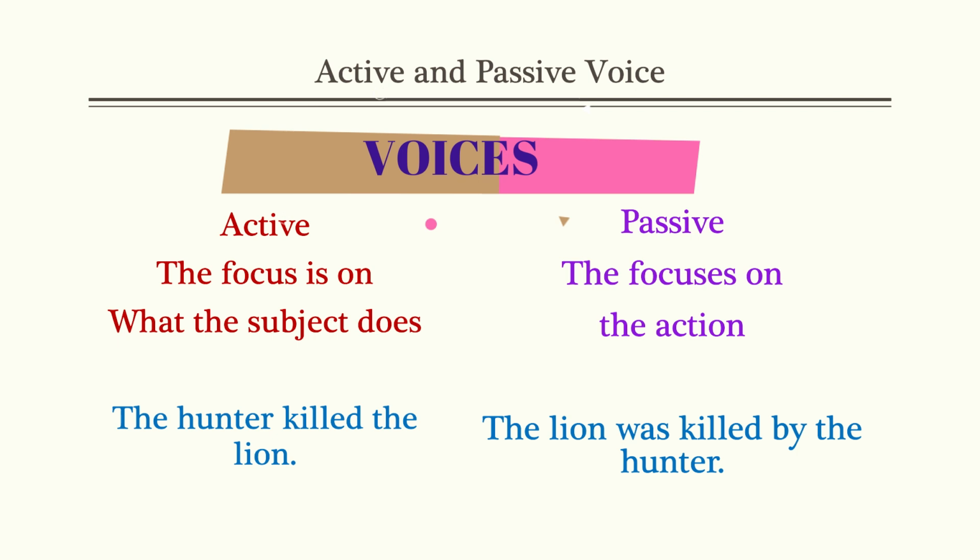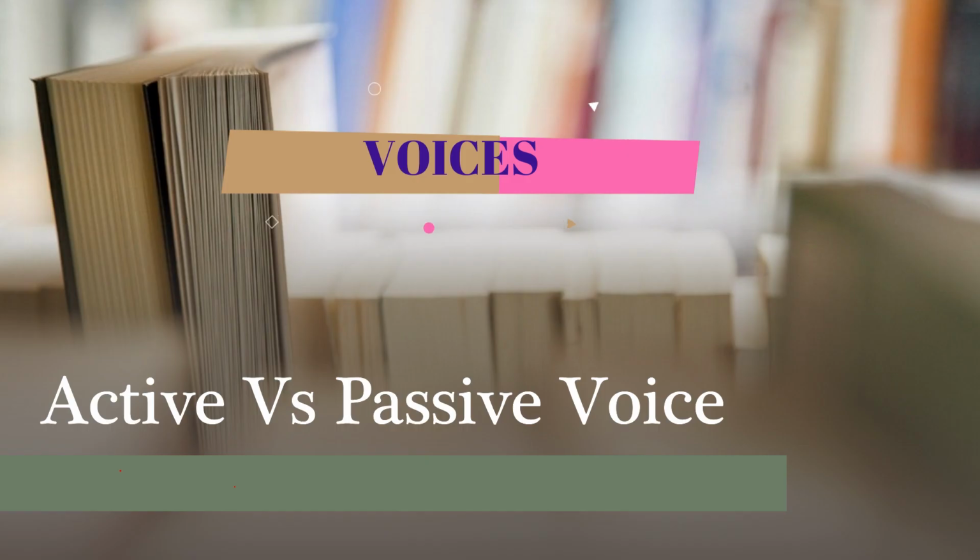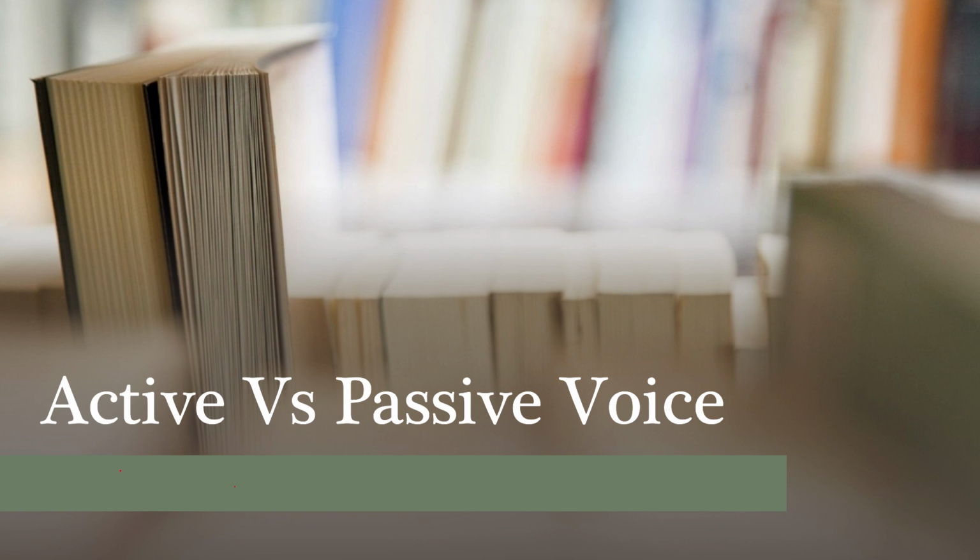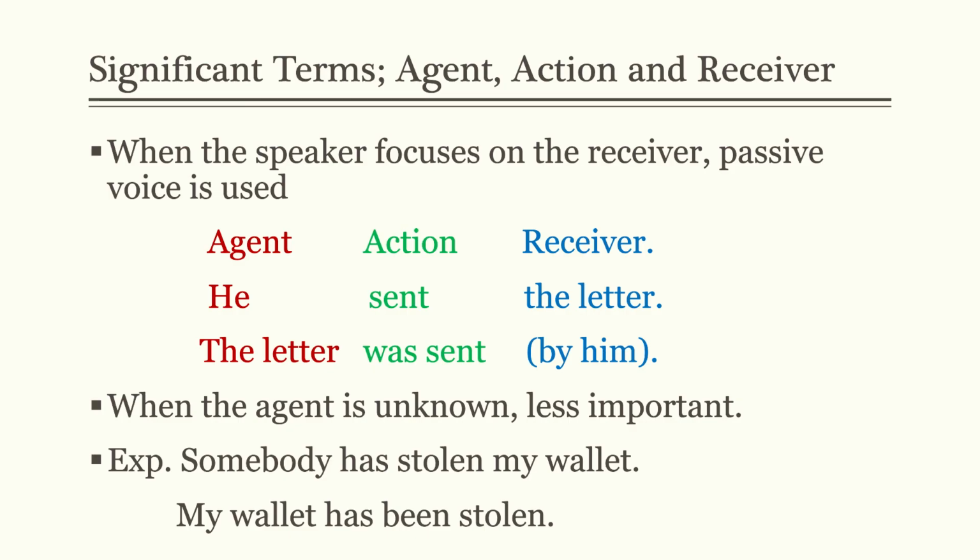We want to convey this message that the lion was killed. Then we would use the passive voice. I hope now it's quite clear. When we can express the same idea, the same statement, in the active voice, then why should the passive voice be used? Before we get into the rules for changing from active to passive voice, let's know some important things about it. There are three important words: agent, action, and receiver.